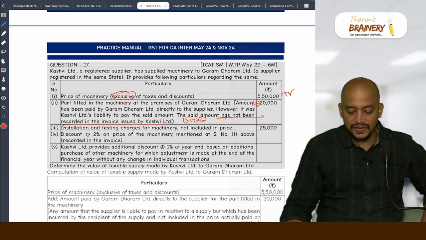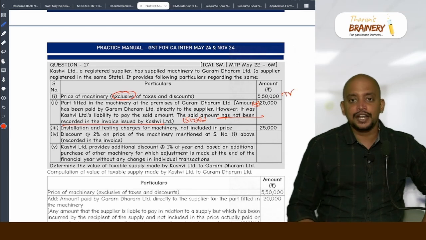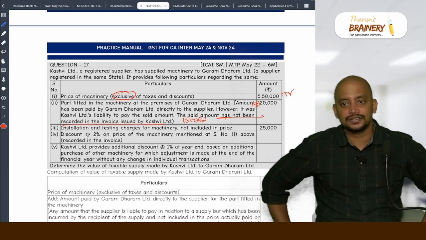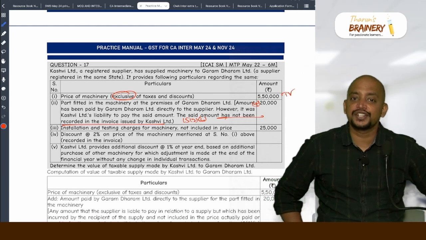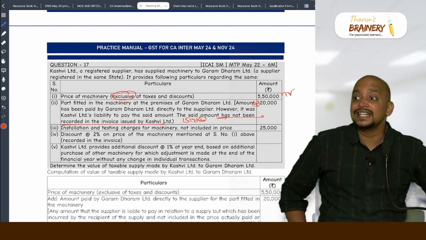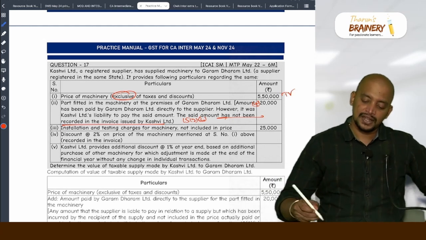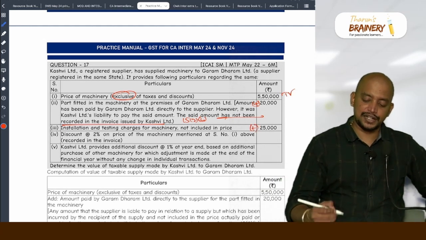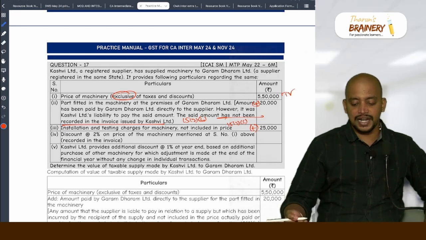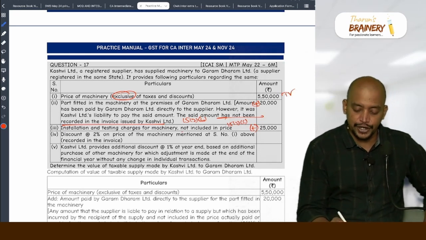Installation and testing charges for machinery not included in the price. I told you, installation whenever it is done always you include. Even though it is post supply, but it should be included because it will come under incidental. Okay. So we need to add, it is to be included as per 15(2)(c), and in the given price it is already included or not? No, because this is not included given.